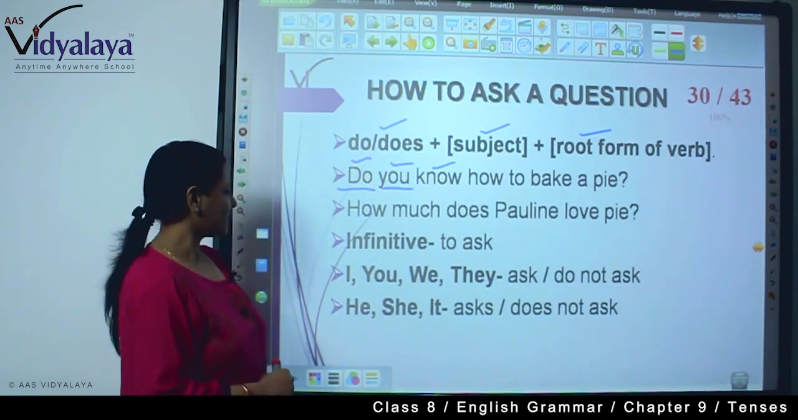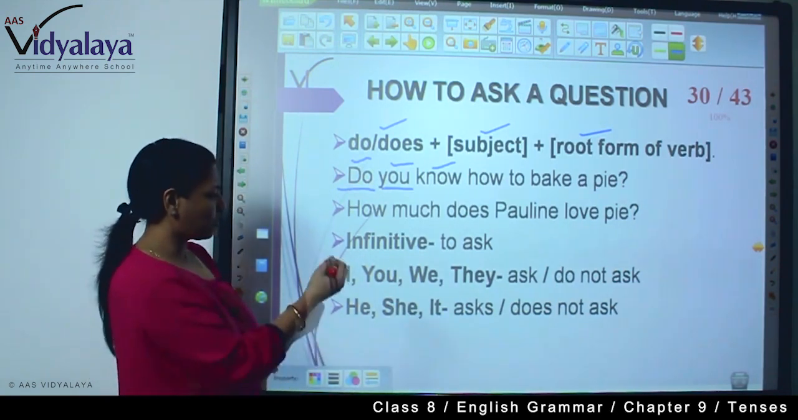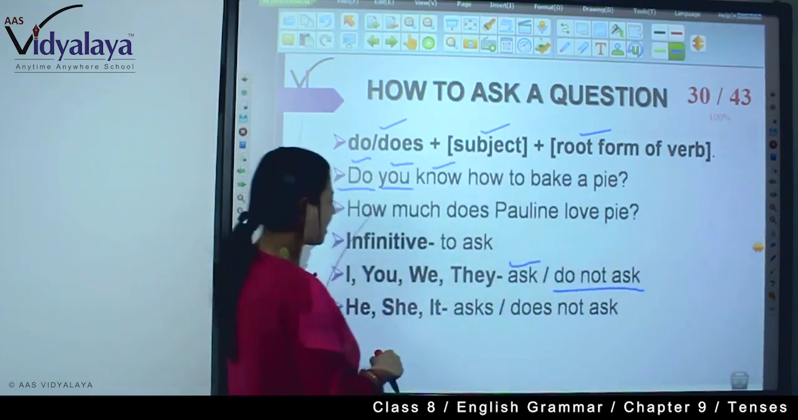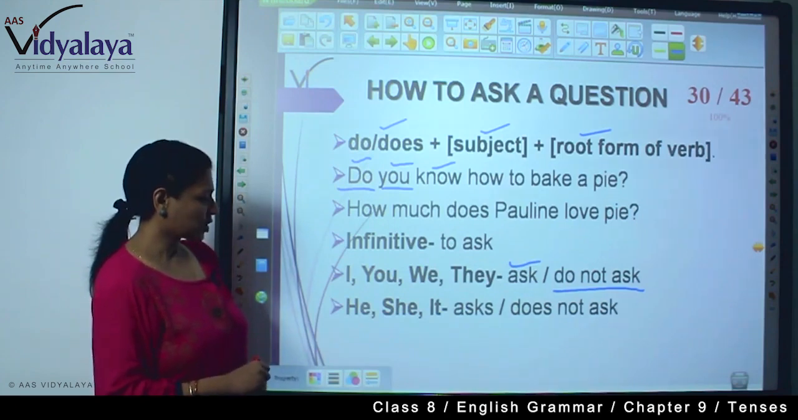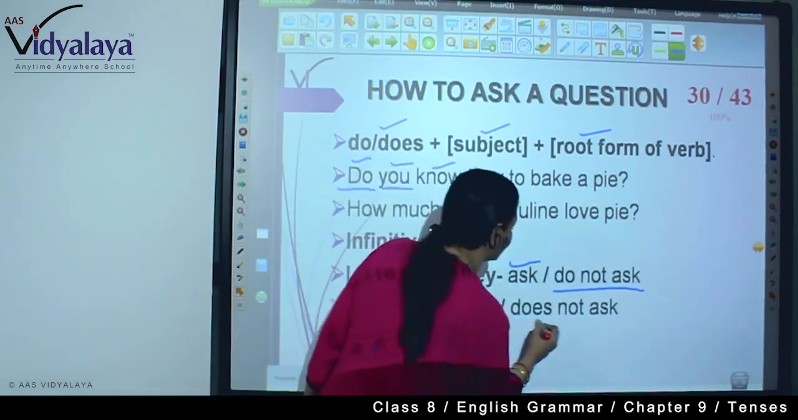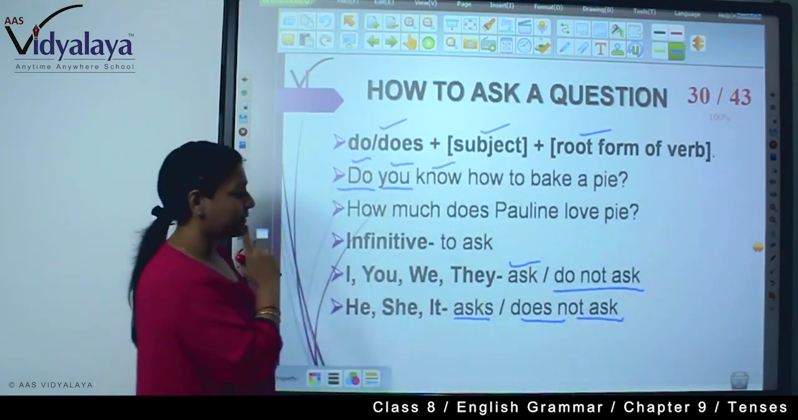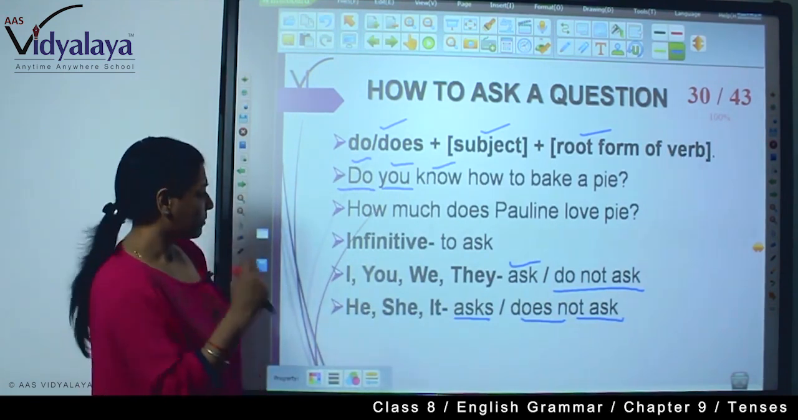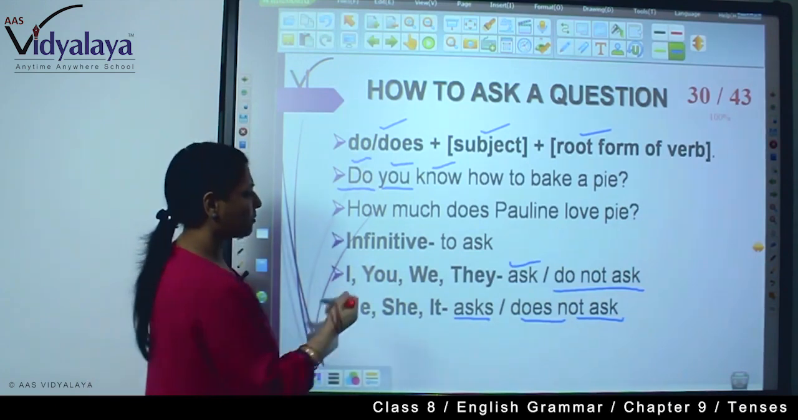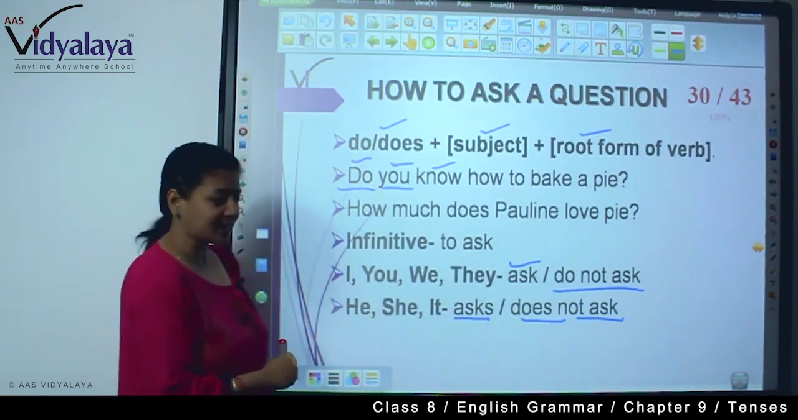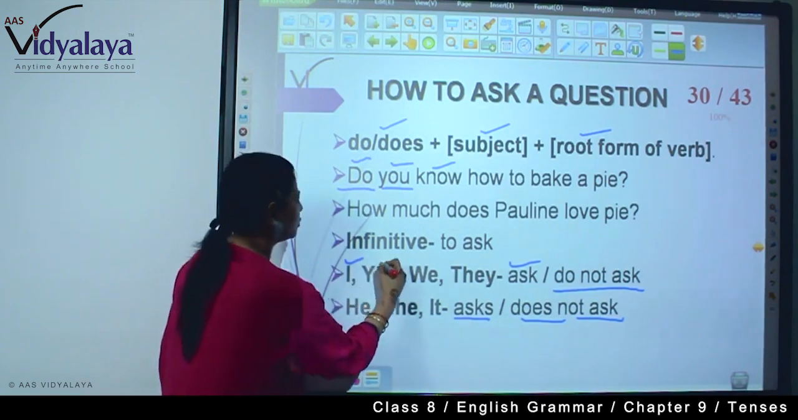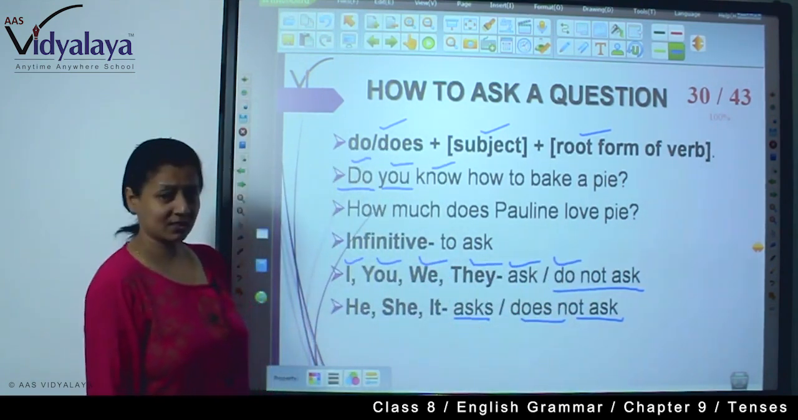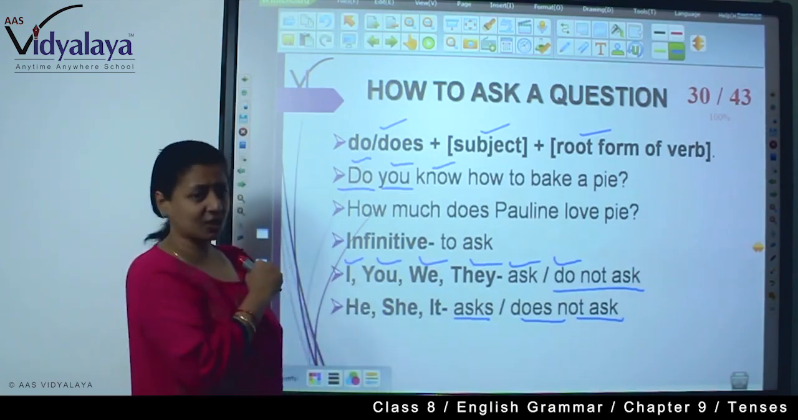Now, infinitive to ask: I, you, we, they ask and do not ask. Right? He, she, it asks, does not ask. With the infinitive, if you want to use it in simple present, so ask, do not ask. With I, you, we or they, we use do. And with third person singular we use does.